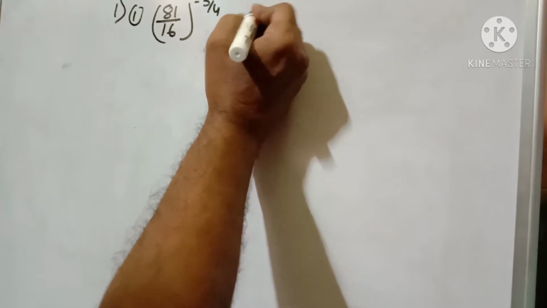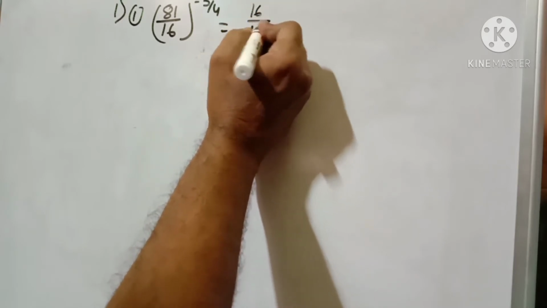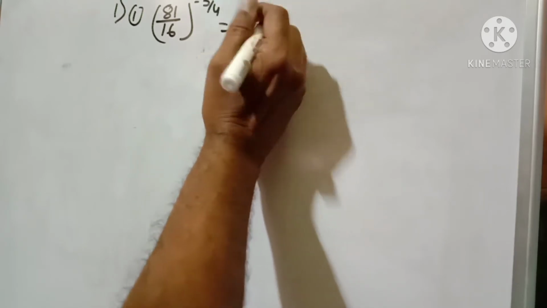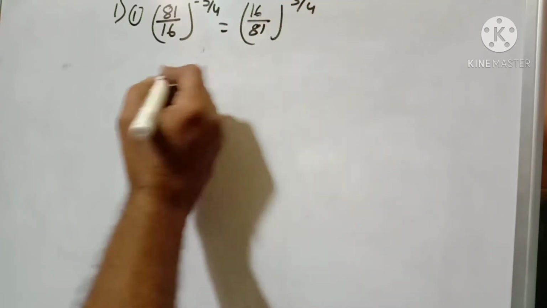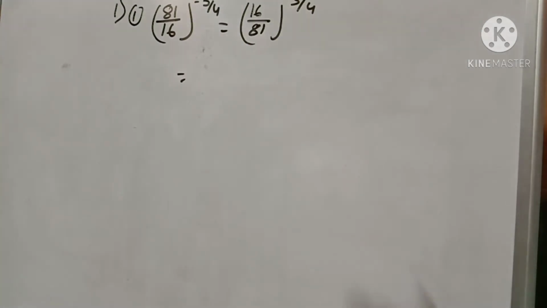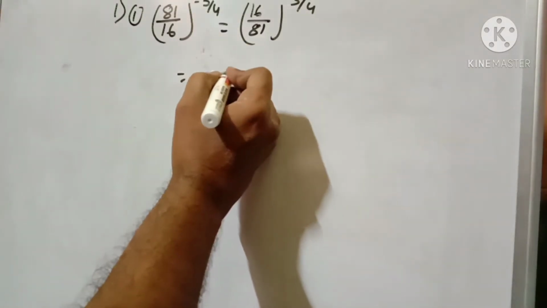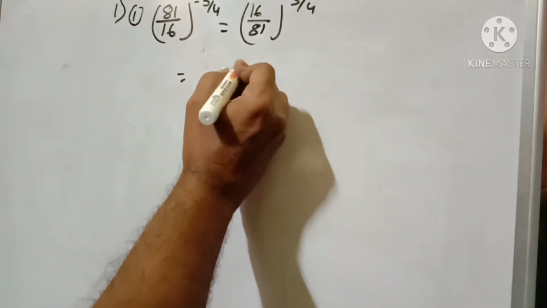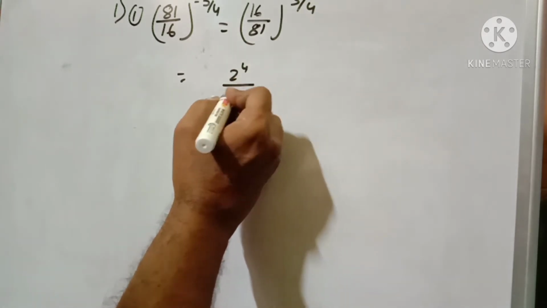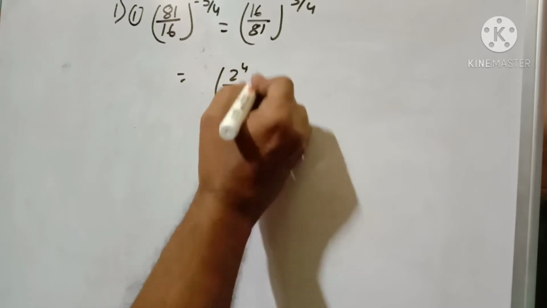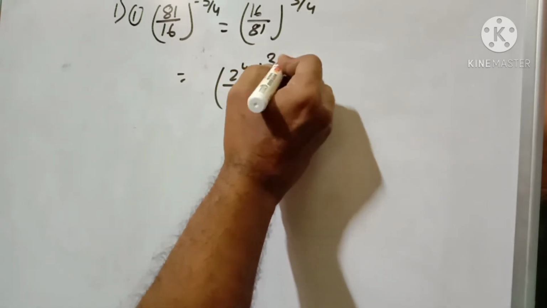I can write 16 by 81 to the power 3 by 4. Now 16 means 2 into 2 into 2 into 2, that is 2 to the power 4, by 3 to the power 4, the whole to the power 3 by 4.